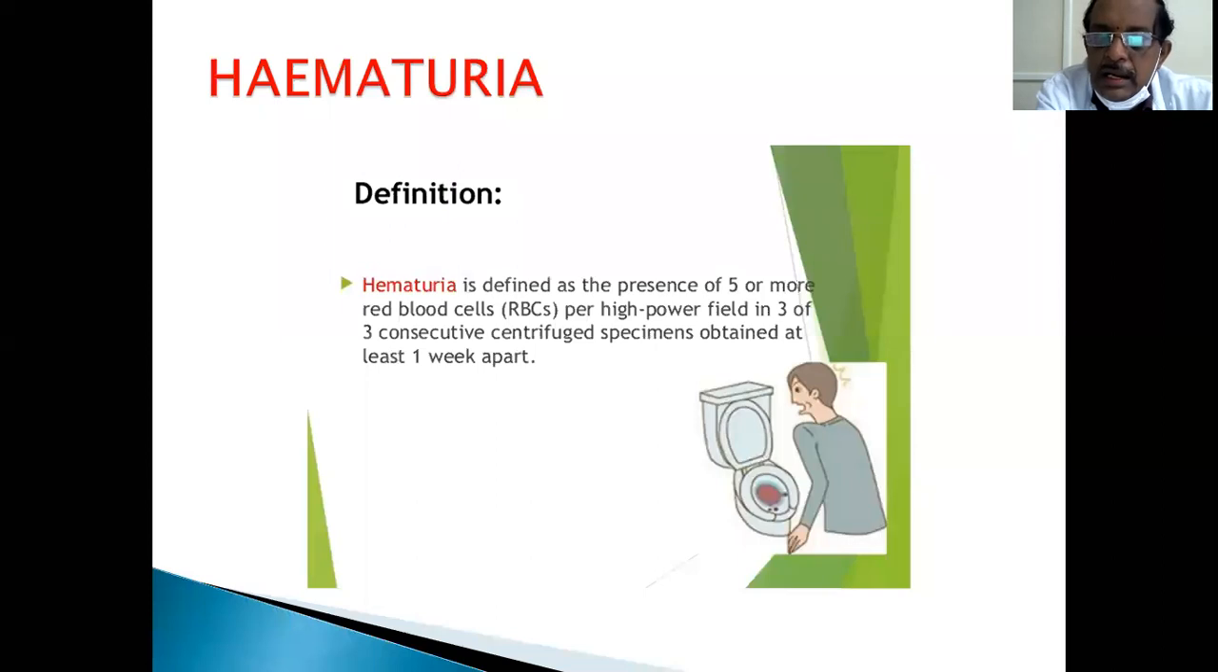Hematuria is defined as the presence of 5 or more RBC per high power field in 3 consecutive centrifuged specimens obtained at least 1 week apart. This is the standard definition of hematuria. More than 5 RBC should be present per high power field on at least 3 occasions, and in females the number is slightly more. But clinically significant hematuria is the presence of 5 or more RBC per high power field on 3 consecutive occasions.